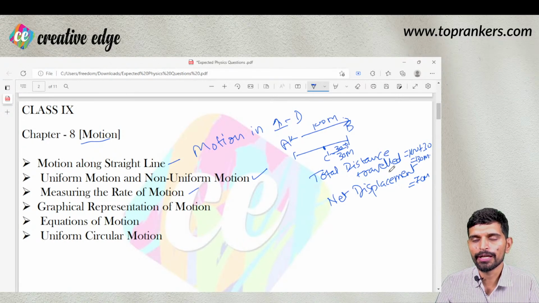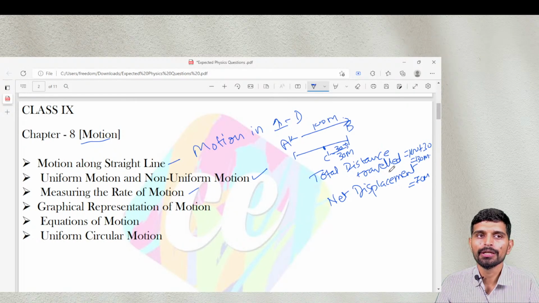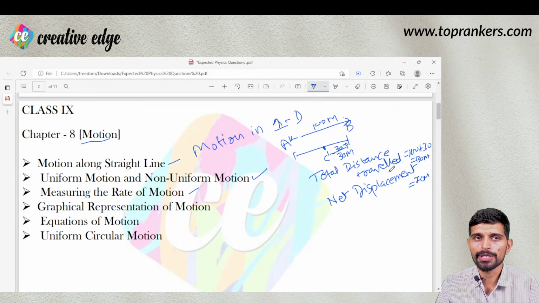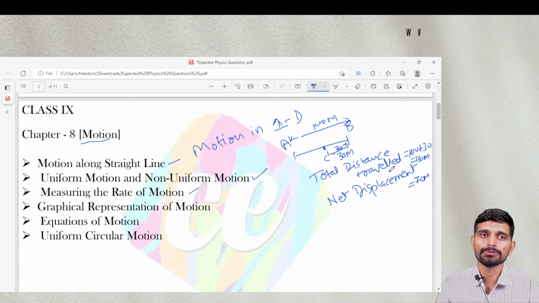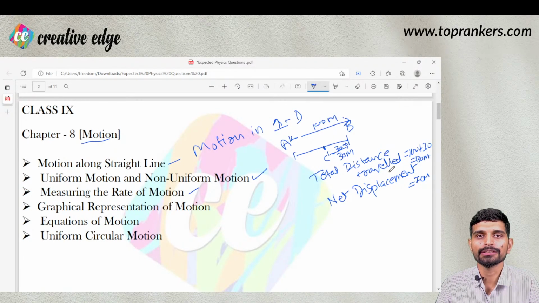So possible definition could be velocity, possible definition could be speed, or the displacement time graph for speed, displacement time graph for velocity, net speed and net velocity. Net velocity can be 0 if the person comes back to the same point, and net speed will not be 0 because we are not considering direction for speed.